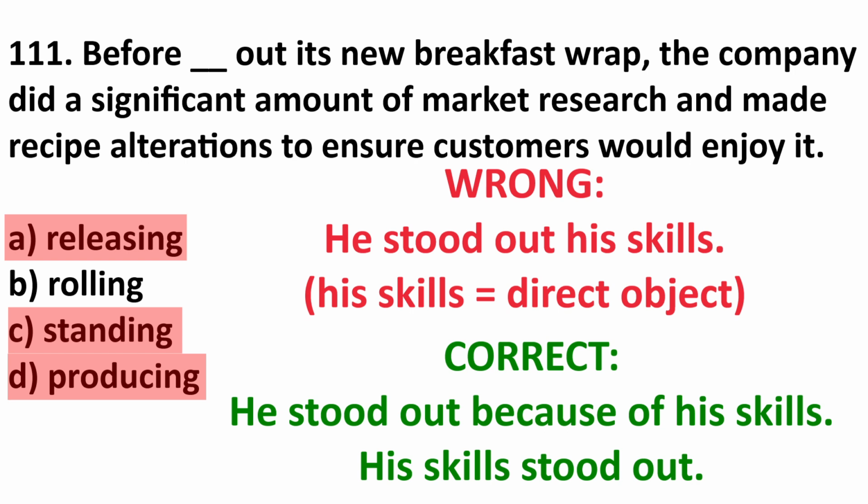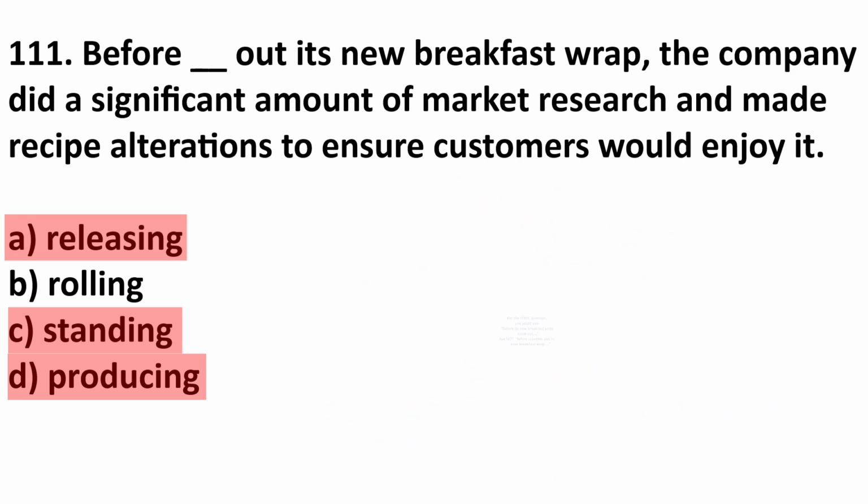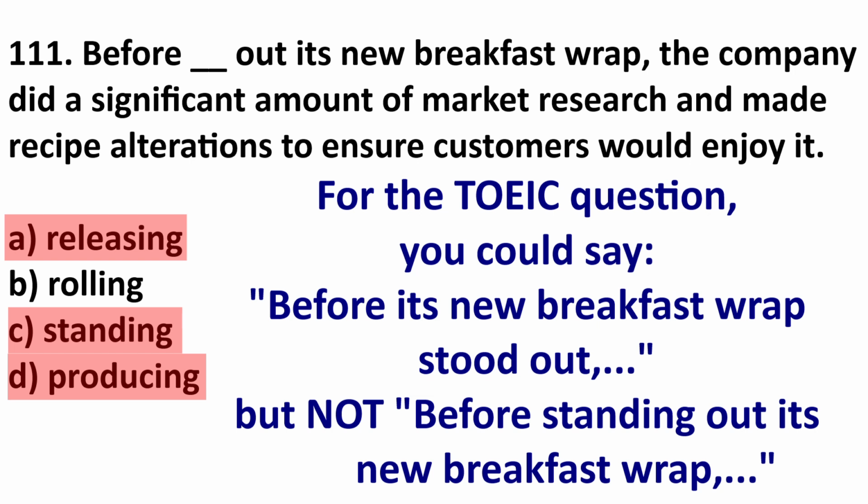That's fine. No direct object. Or his skills stood out. So for this TOEIC question, it might be better to say before the new product stood out. So it was different from the rest. But we're not going to say before standing out because we cannot have its new product after it. We cannot have an object.